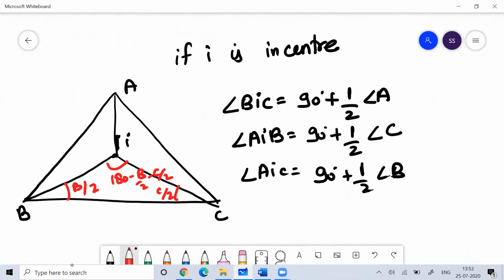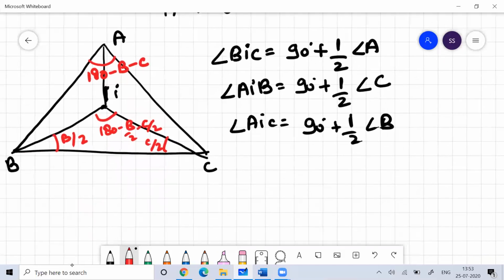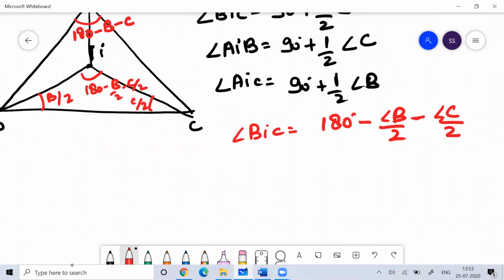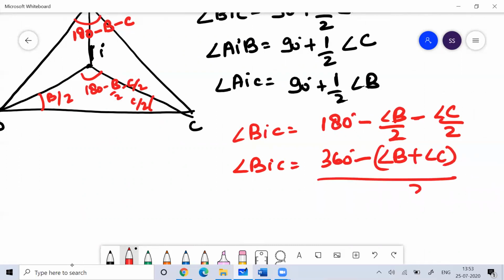If you want to establish the relationship between them, I can write angle BIC is equal to 180 degrees minus half of angle B minus half of angle C. So I can write angle BIC is equal to 360 degrees minus (angle B plus angle C) by 2.